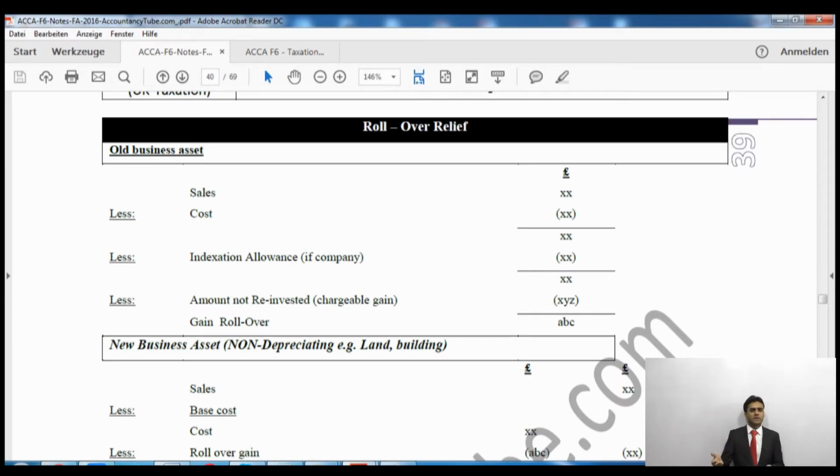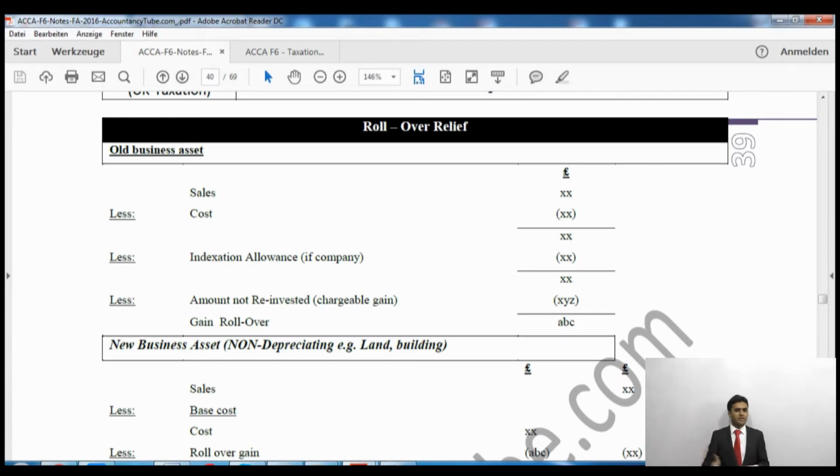When you have sold this asset, then definitely you have got some money out of it. Now if you have reinvested the whole money and bought another asset, then the whole of the gain which you have made on the old asset will be deferred. You don't have to pay any tax liability, any capital gains tax on that. That is called rollover relief, because you have rolled it over to a future period. So that is called rollover relief.